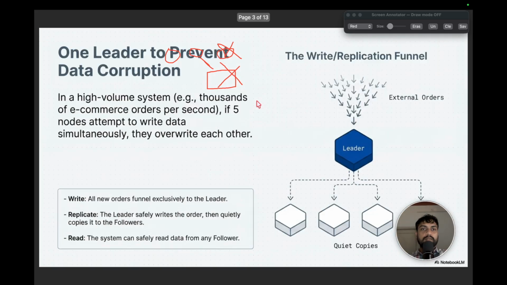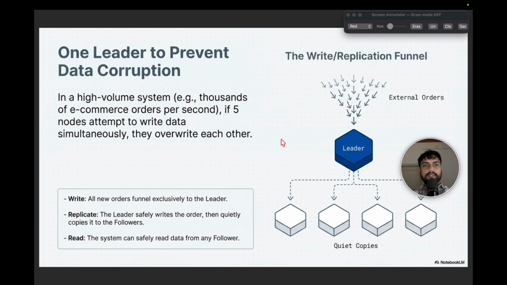Let's move to the next part. Here we have another example, an e-commerce application that is accepting thousands of orders per second. If we have multiple databases and we allow all of them to accept writes, then there can be a chance that orders get overridden because multiple databases are trying to accept the writes. To avoid that, we need to elect a leader that is going to accept all the writes, and the followers will copy whatever data is written and act as read replicas. Only one server will accept the writes.